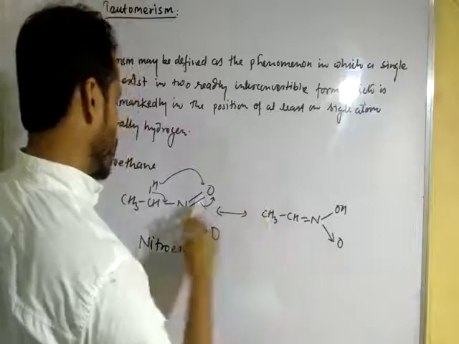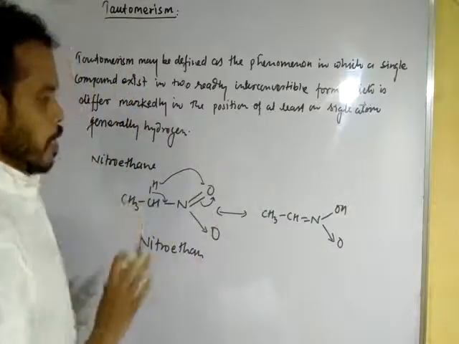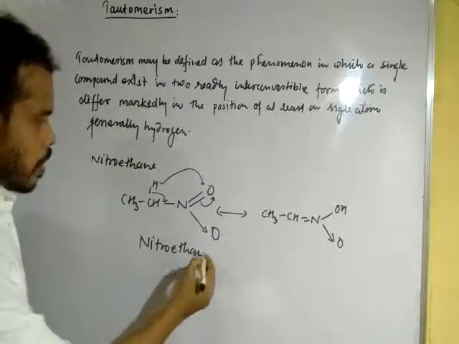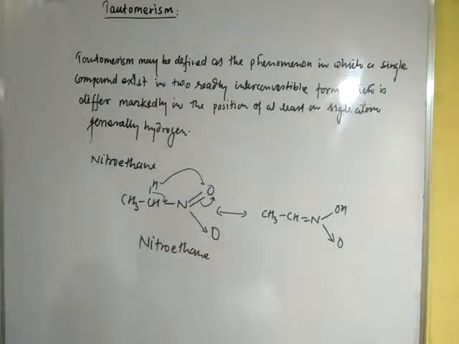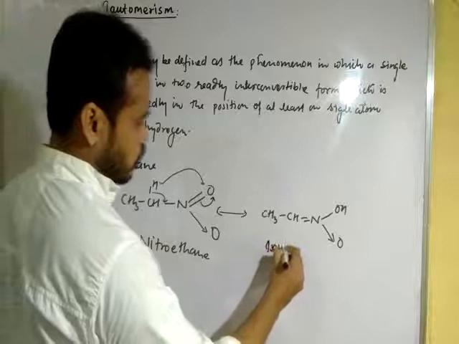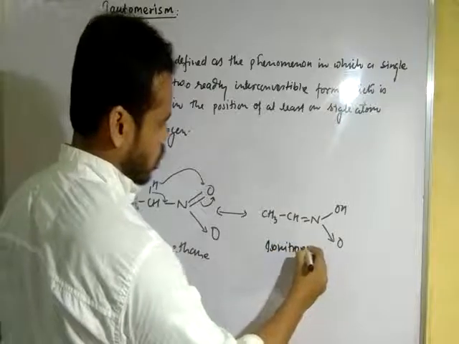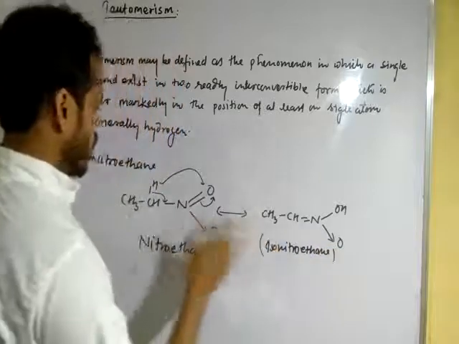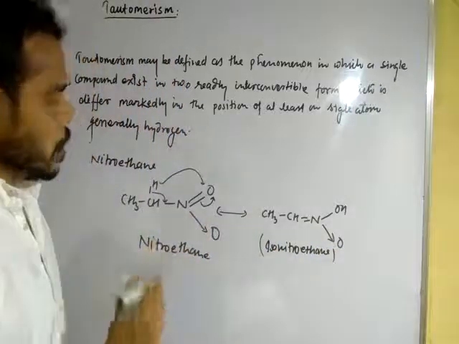This is the other form of nitroethane. This is nitroethane, while this is isonitroethane. So these are readily interconvertible to each other.